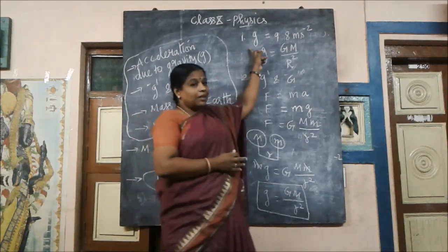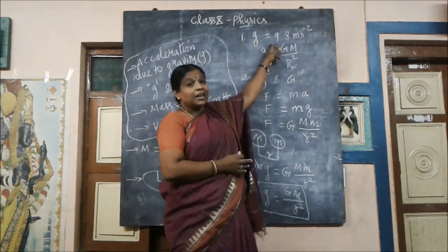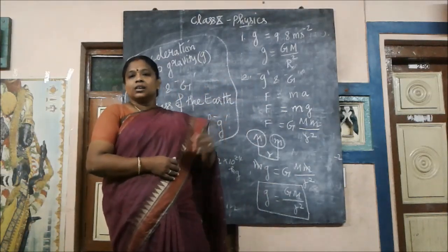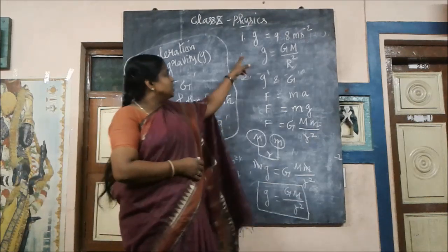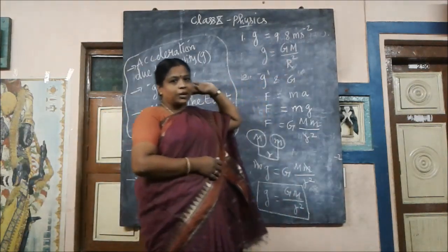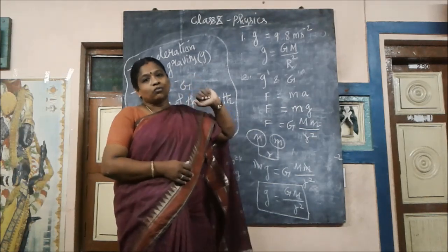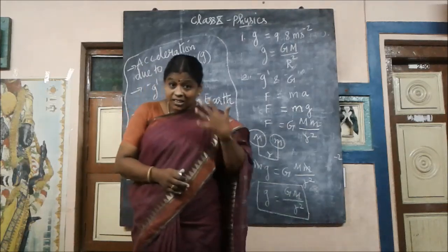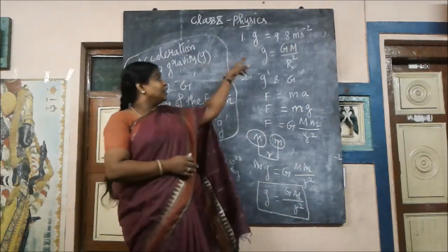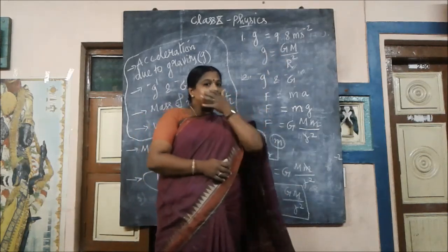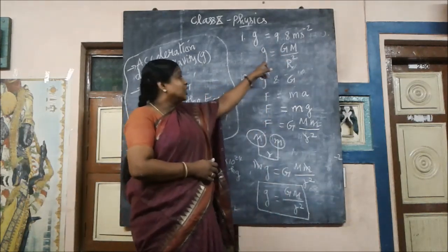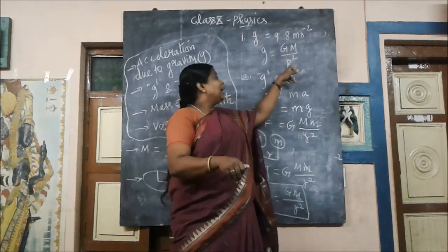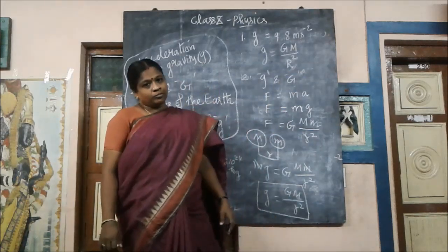So this is the g value. g is equal to 9.8. As it is acceleration, we know that the unit of acceleration is meter per second square. So g is equal to 9.8 meter per second square. It is calculated by one formula: g is equal to GM by r square. You should understand where it is small g and where it is capital G. Acceleration due to gravity is equal to universal gravitational constant into mass of that particular planet, divided by the square of the radius of that particular planet.